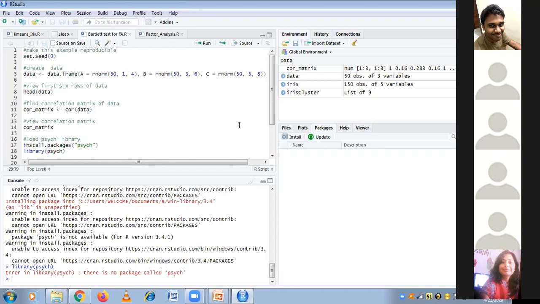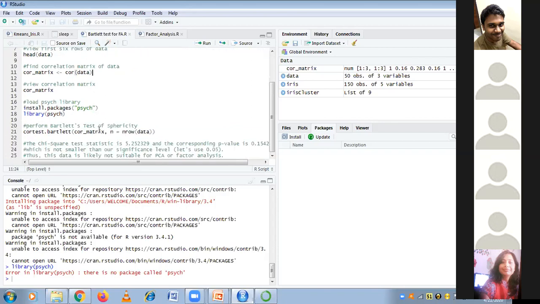I'll repeat what I did. I created a data set with three different variables, computed a correlation matrix, and then passed this correlation matrix to cortest.bartlett, and computed the p-value and chi-square test statistic. If your p-value is greater than your level of significance, then you would say your data is not suitable for PCA or factor analysis.